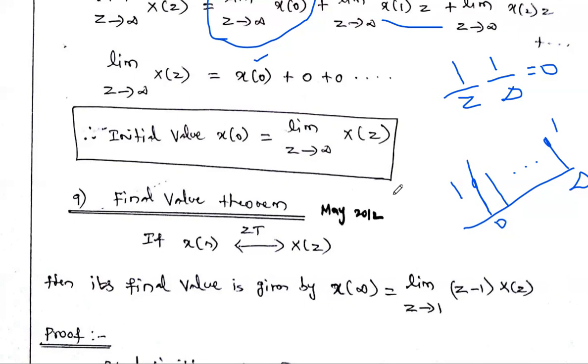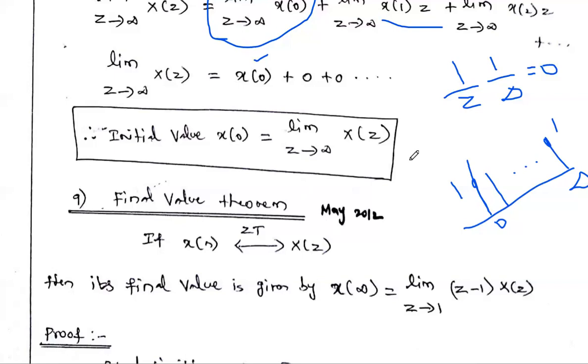So if we substitute using this formula, we will get the final value of the given signal. So using these two properties, for any time domain signal, we can calculate the initial value and the final value in terms of the z transform. So this is the use of these properties. So that's all the properties of the z transform. We discussed the linearity property, time shifting property, time reversal property, then scaling in z domain, that is the a power n u of n problem, then convolution property,